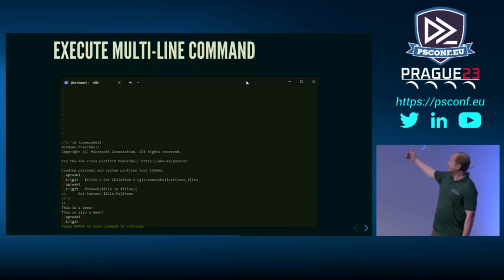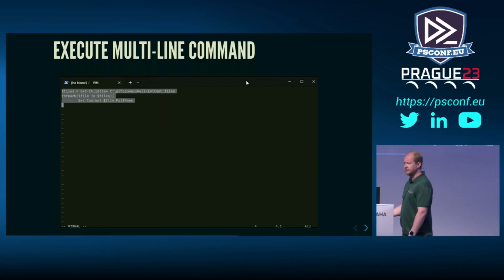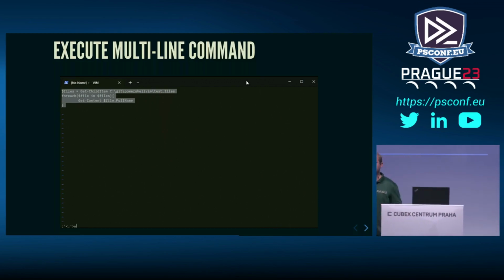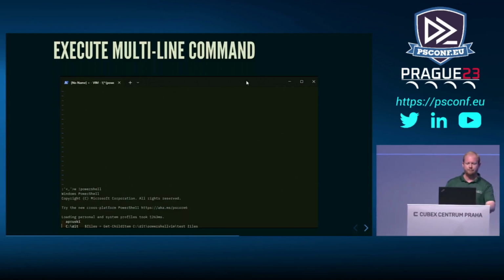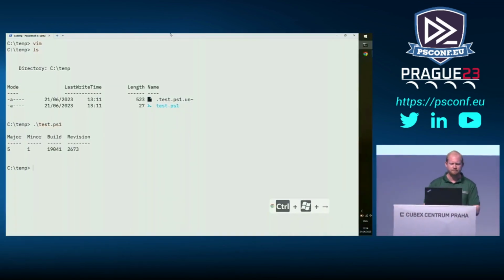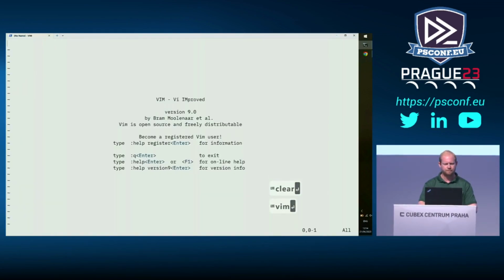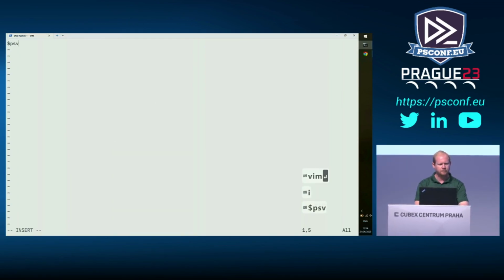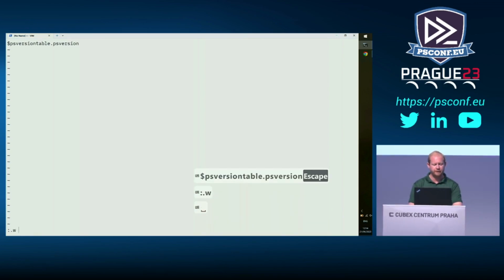So we'll have a look here, and yes, this is where visual mode comes in. We hit visual mode, we select our text, and then bang, colon, bang, PowerShell, we can execute it. So let's have a look at doing that. We go to insert mode, PS version table, PS version, escape, colon, .w, basically selecting the current line, exclamation mark, PowerShell.